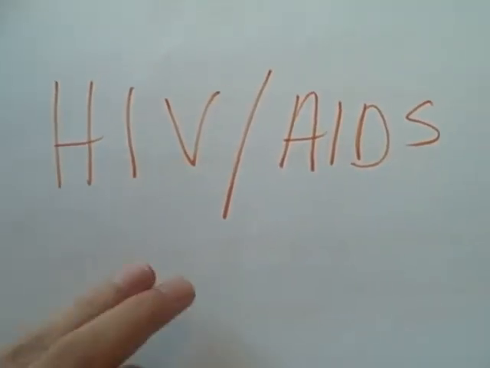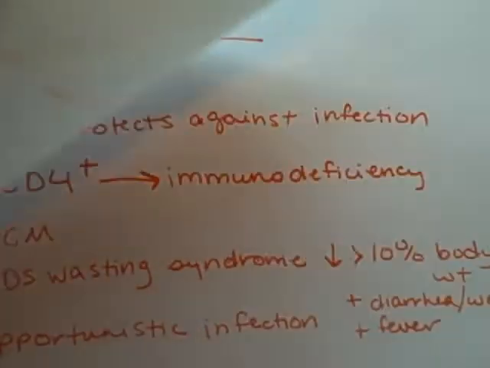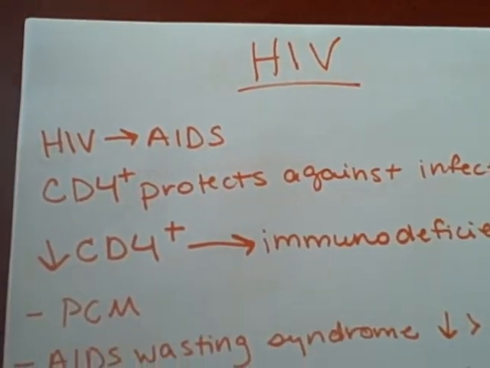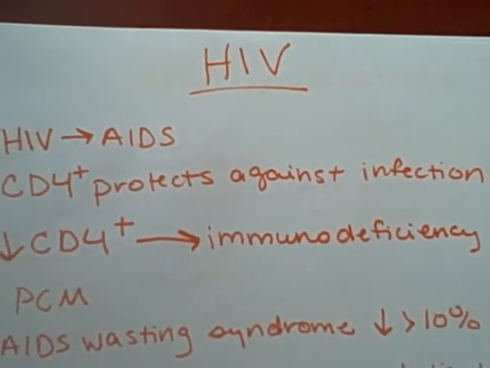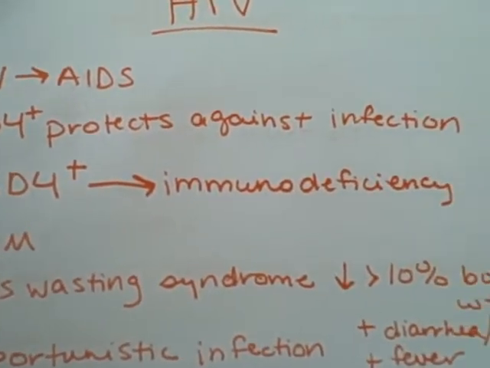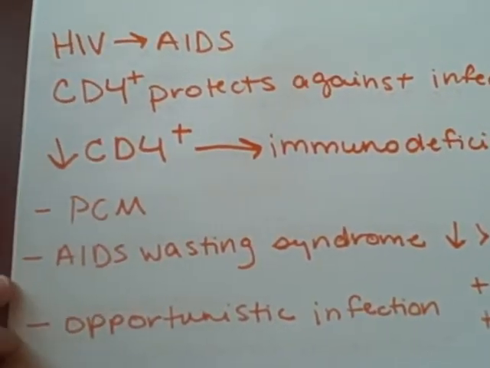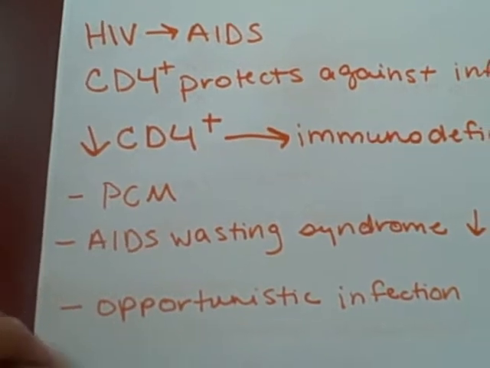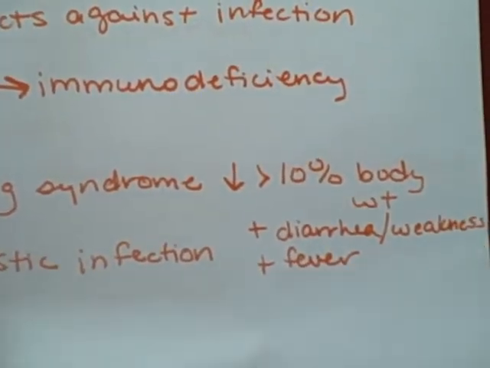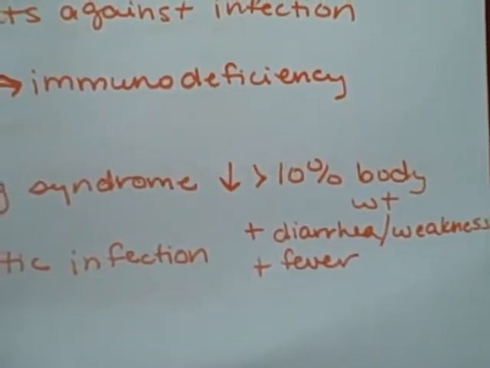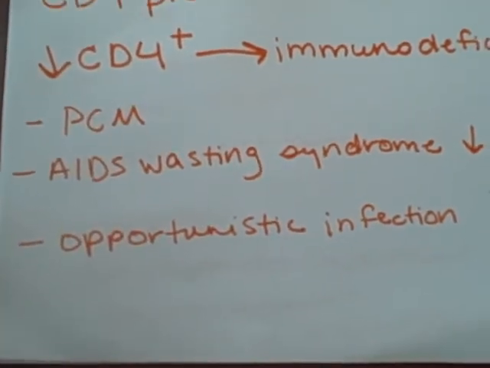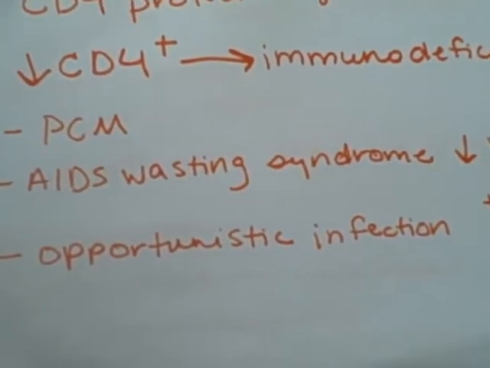HIV/AIDS. HIV can progress to AIDS. The CD4 cells protect against infection, but when you have HIV, there's a decrease in CD4 cells, which can lead to immunodeficiency. In HIV, you'll often see protein-calorie malnutrition and AIDS wasting syndrome, which is a decrease in greater than 10% of body weight plus diarrhea, weakness, and fever. Also in HIV, there are many opportunistic infections because of immunodeficiency.